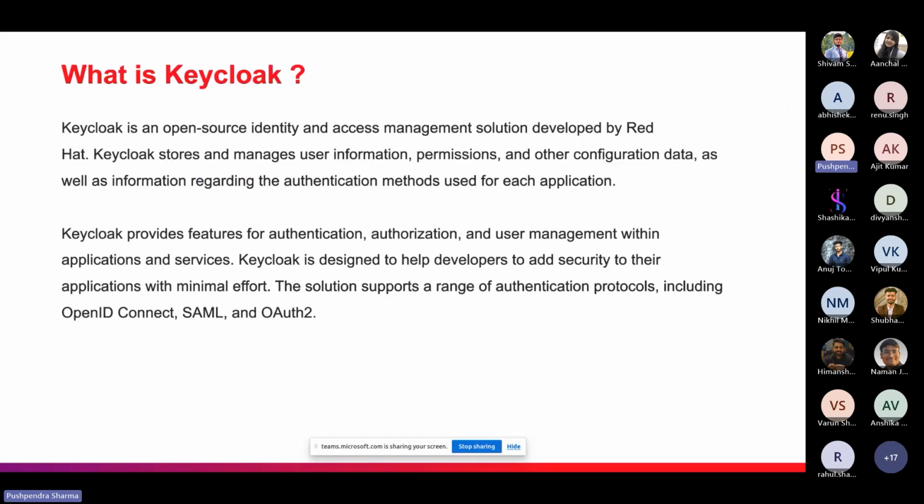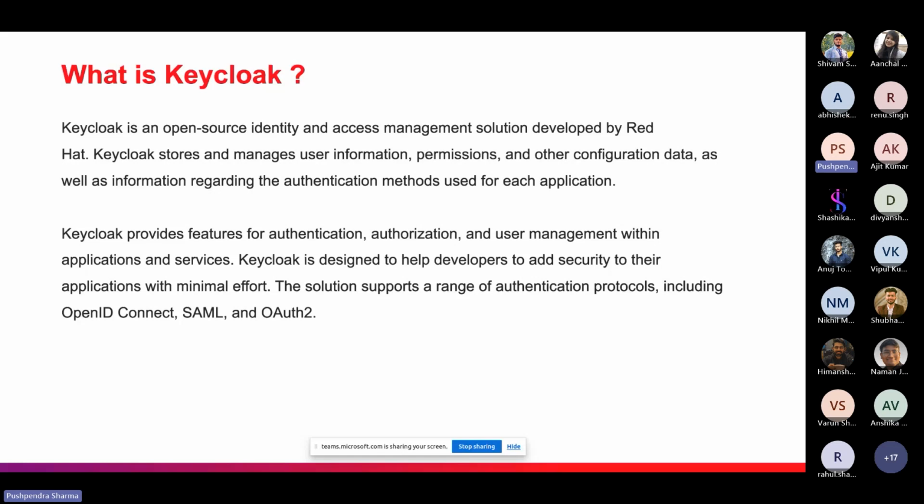Keycloak is basically designed to help developers add security to their application with minimum effort. Keycloak supports a range of authentication protocols, which includes OpenID Connect, SAML, and OAuth 2. There are key differences between these protocols.